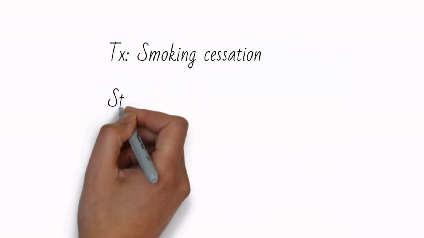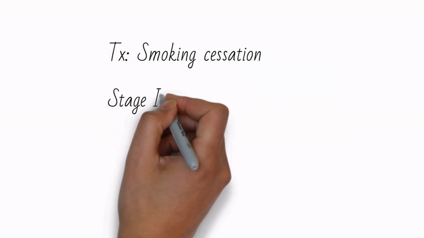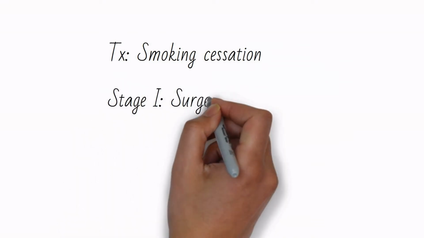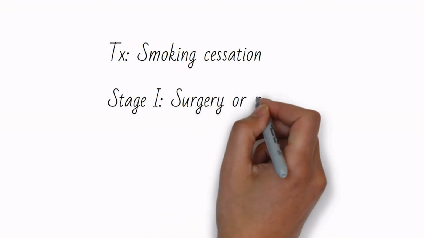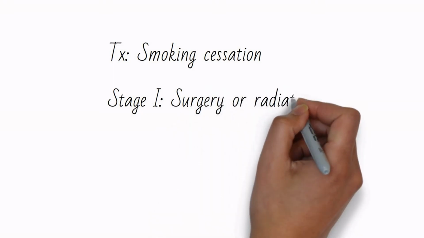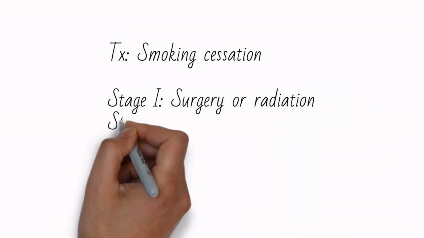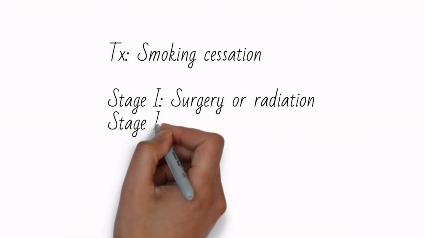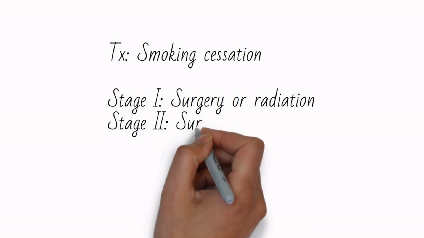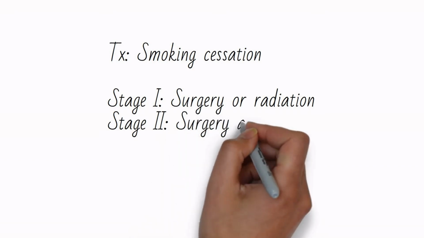Stage 1 is basically a small tumor with no positive nodes. This gets surgery. If the patient is unable to undergo surgery, they get radiation. Stage 2 includes some large tumors and generally those with positive same-sided hilar nodes. They get surgery and adjuvant chemo.